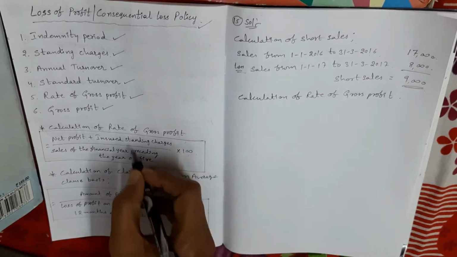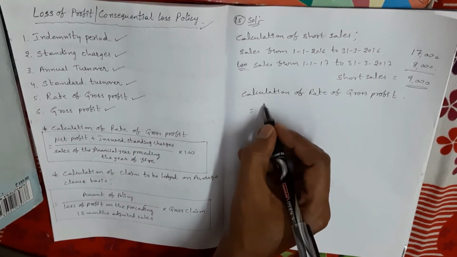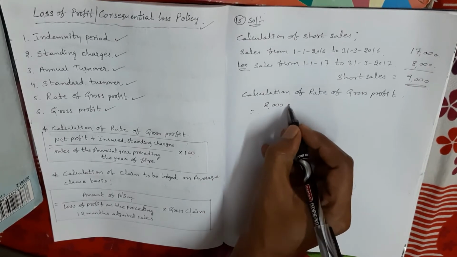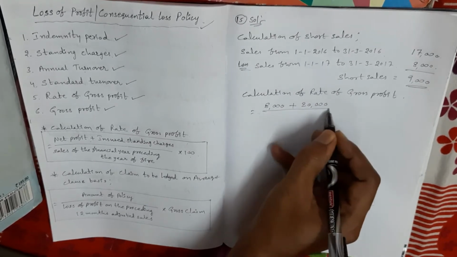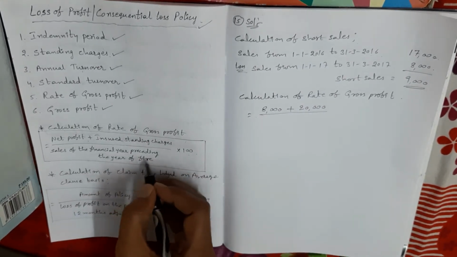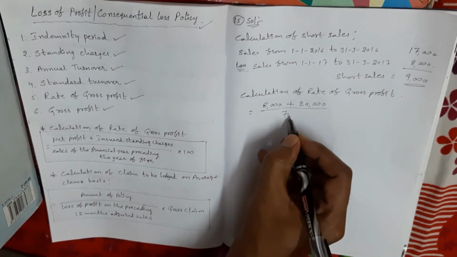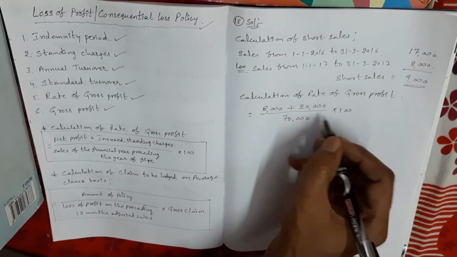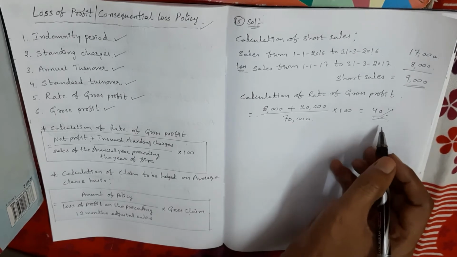Okay, so all this information is given in the problem. You just have to apply it. So in the problem, net profit is given 8,000 rupees plus standing charges also given 20,000 rupees divided by sales of the financial year preceding the year of fire. Okay, so it is also given 70,000 rupees into 100. So by simplifying this, I am getting 40 percent. So this is the rate of gross profit.